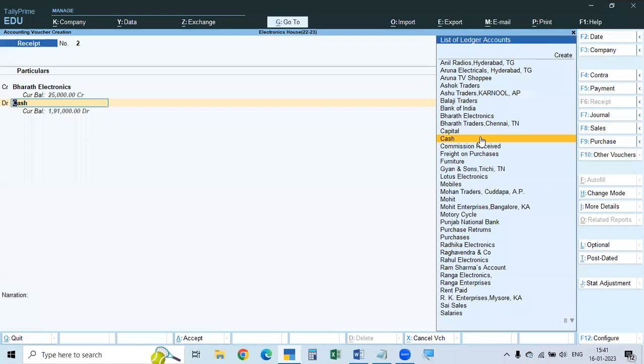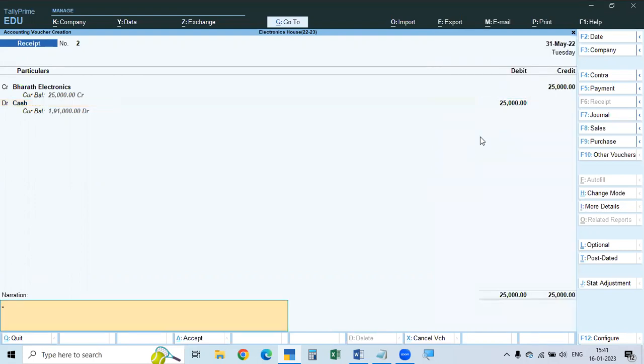Okay, and then what did you receive? Cash. If you receive a check, we'll write Bank of India, I mean, the check will be deposited in the bank. We will write our bank name. And when entering that, it will ask for the bank details for the appropriation of their bank. So their bank details we will give. Now it is cash. We are taking cash.